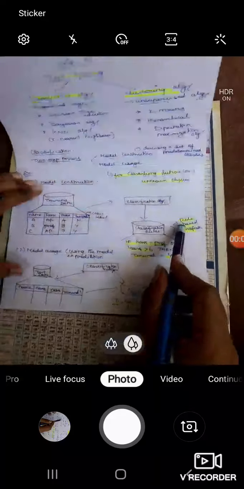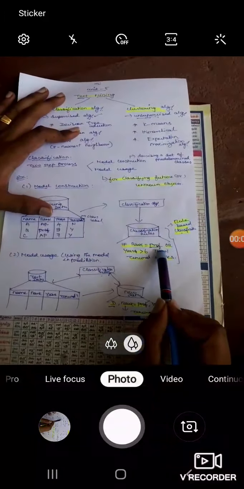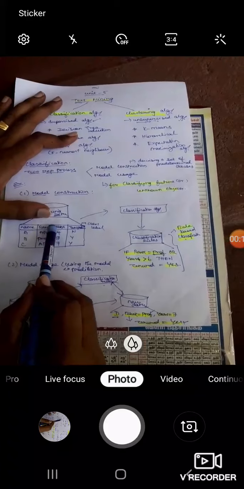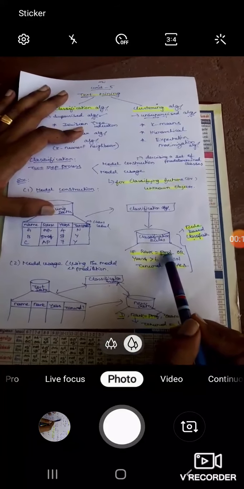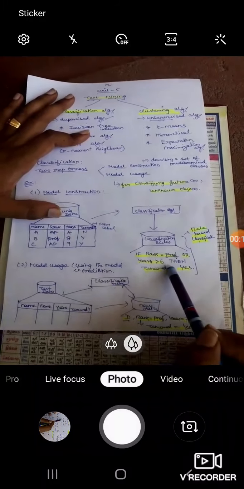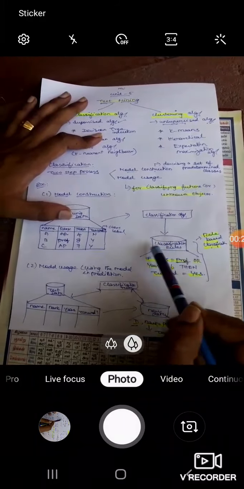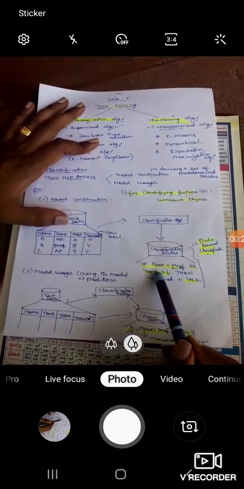We use rule based classification. Rules are nothing but if, or, then, and. These are all the rules. Here I am using two attributes, rank and years. By means of rank and years, I am going to predict the tenured column. If rank is equal to professor or years greater than 6, then automatically the tenured category is yes. Likewise we give the machine training by means of these classification rules.